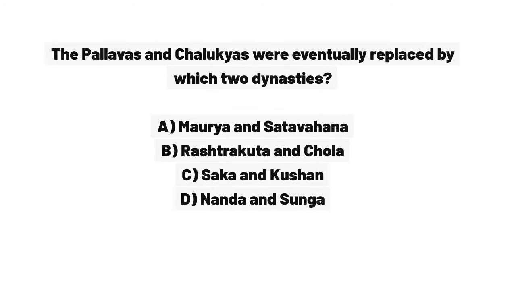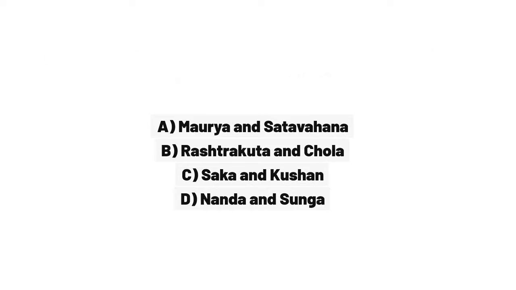The Pallavas and Chalukyas were eventually replaced by which two dynasties? A. Maurya and Satavahana. B. Rashtrakuta and Chola. C. Sakar and Kushan. D. Nanda and Sunga. Answer B.